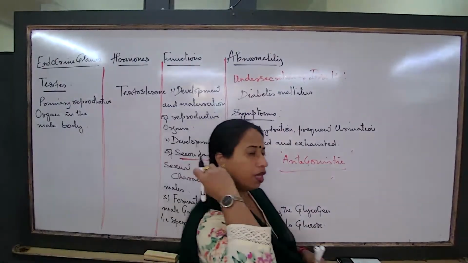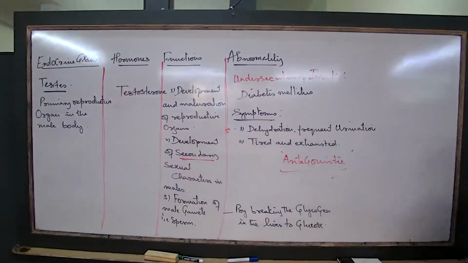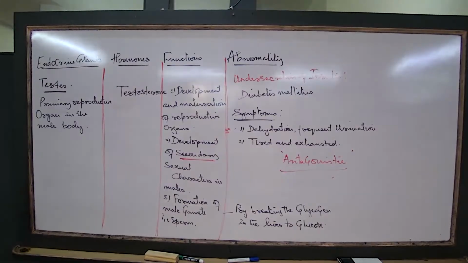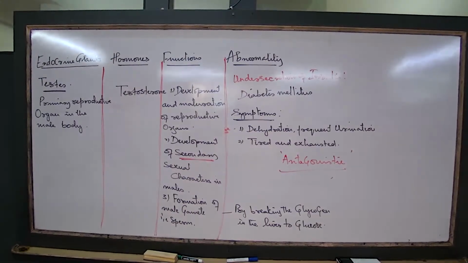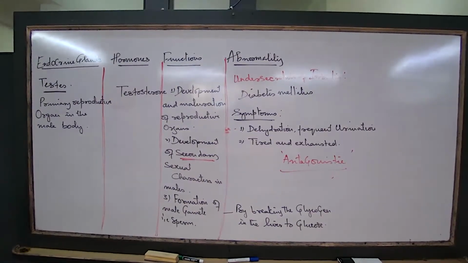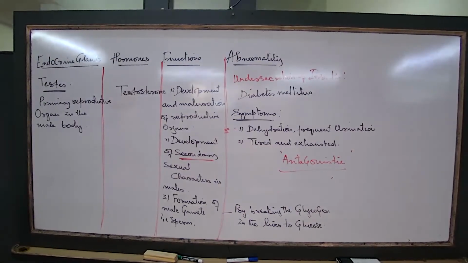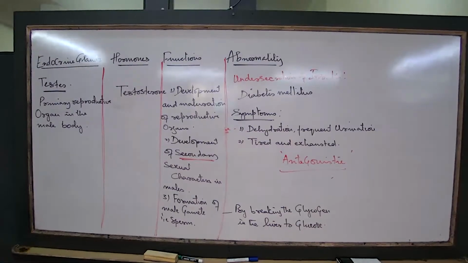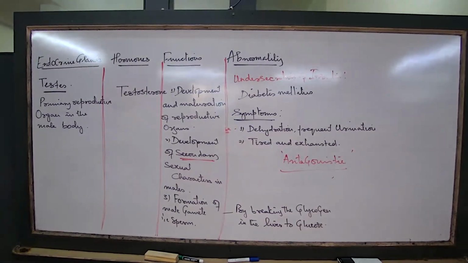Sperms. What are the 3 functions of testosterone? Here in this chapter and the next, same thing to understand. 3 major functions of testosterone. Number 1 is development and maturation of the reproductive organs. Number 2, development and maturation during the adolescent stages, especially development and maturation of the secondary sexual characteristics. Number 3, formation of the gametes.